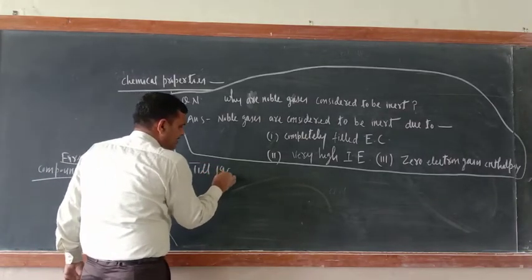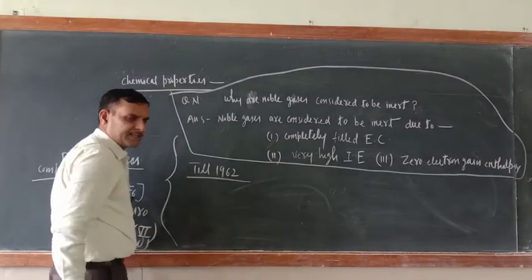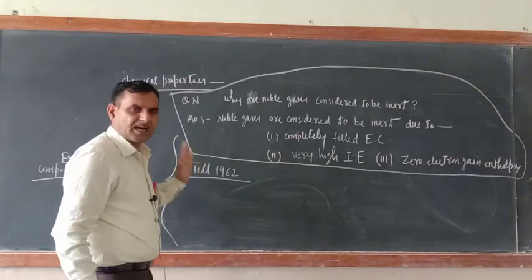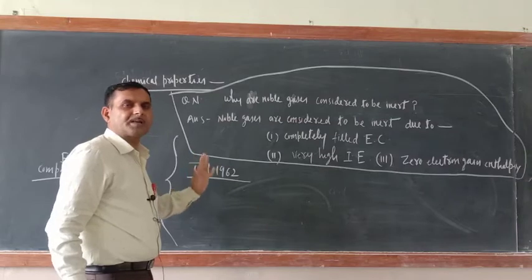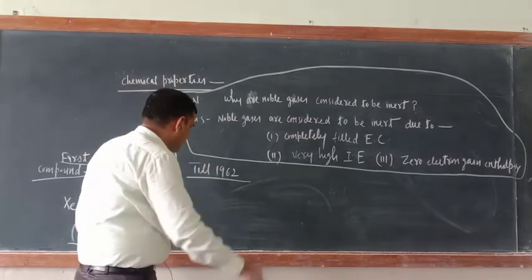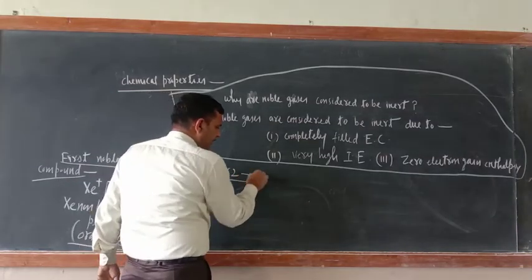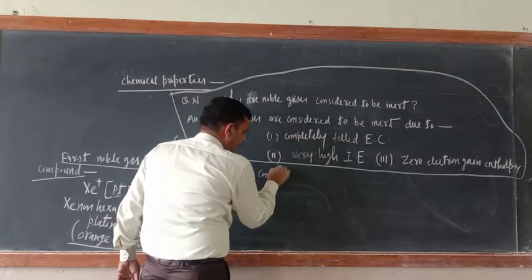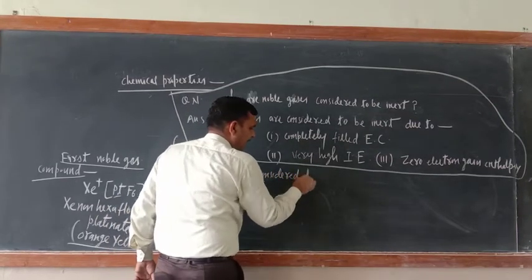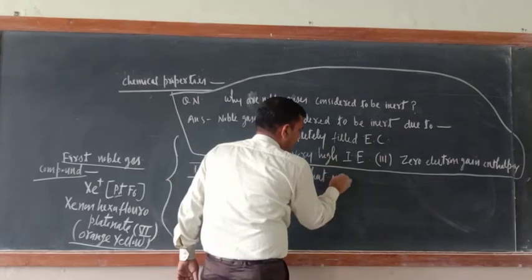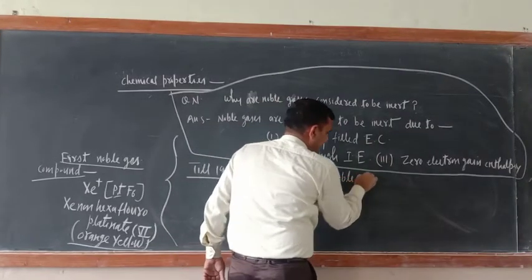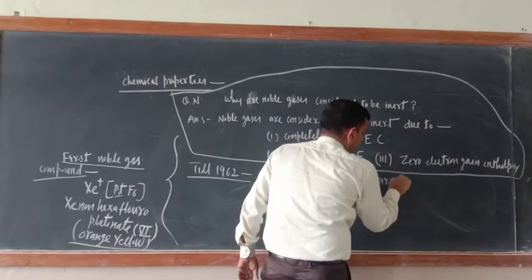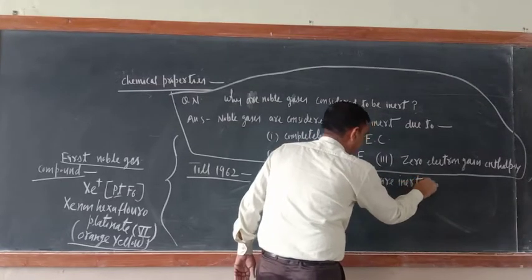Till 1962, it was considered that noble gases do not form chemical compounds, that noble gases are inert. What happened?